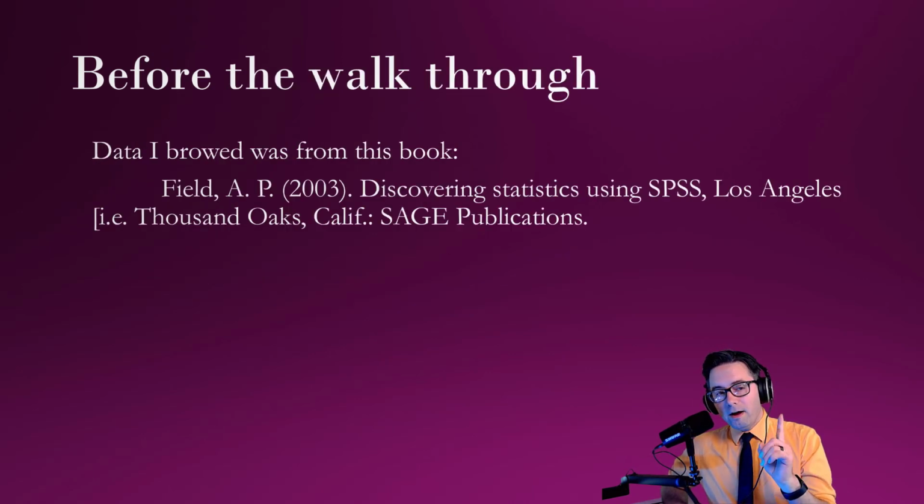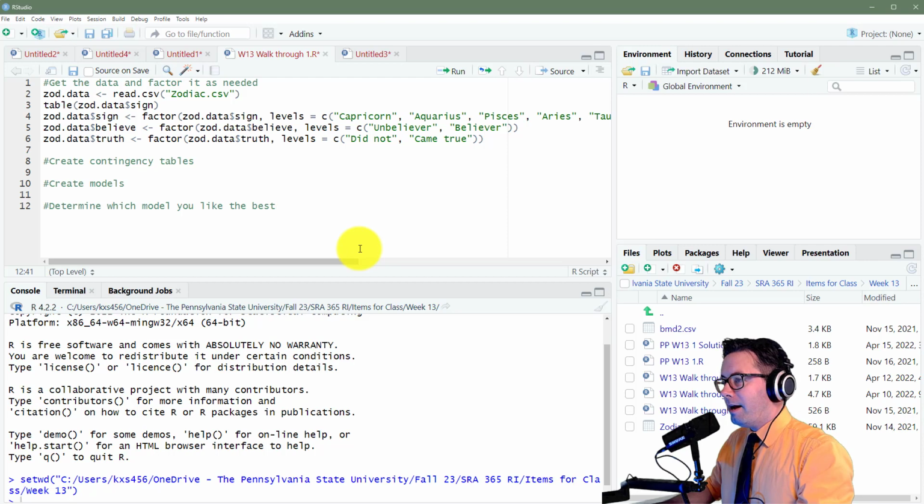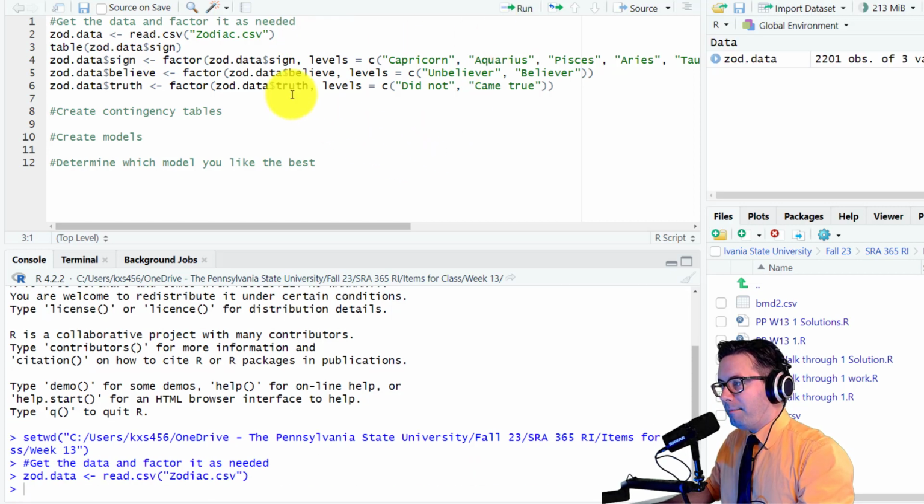Anyways, the data that I got it from is this right here. Anyways, let's go take a look at this in RStudio, shall we? All right, so here I am in RStudio, ready to do my thing. So here's the data. We're going to run it. There's a lot of observations there.